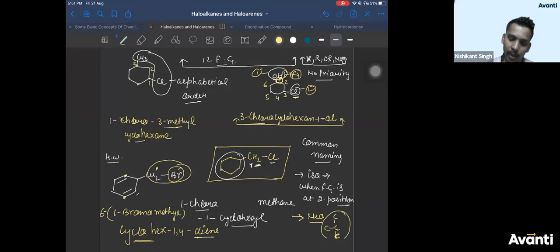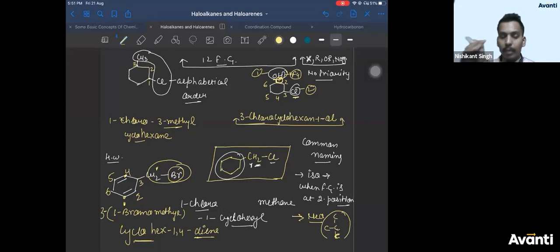So numbering will start from here: 1, 2, 3, 4, 5, 6. Now also the position of the double bond is same, that is 1 and 4. But in this numbering, the advantage is your complex is present at the 3rd position rather than the 6th position. So it will become 3. Okay? So this is what you get.